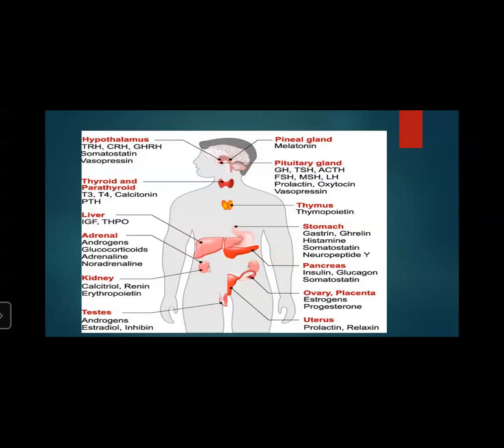So let us rewind what we have learned once, and then we'll proceed forward. We have learned the types of nerve cells, neurons. According to their functions, nerve cells are classified into three types: sensory neurons. Sensory neurons conduct impulses from sensory organs to the brain and spinal cord. Then motor neurons conduct impulses from the brain or spinal cord to effector organs like muscles or glands.